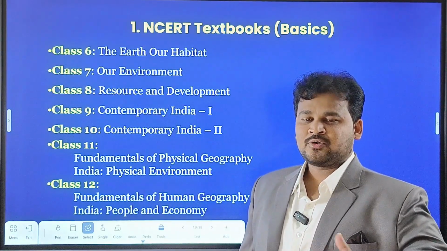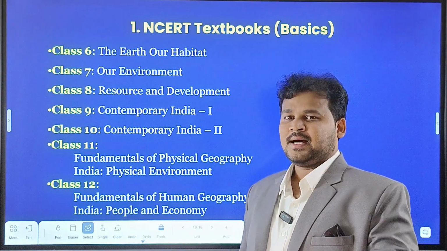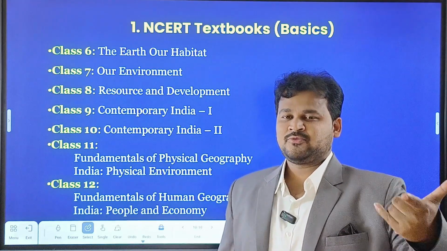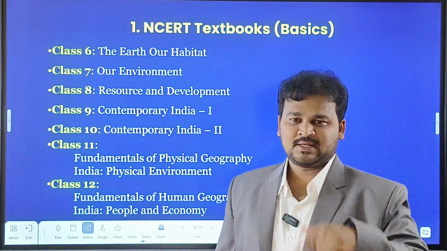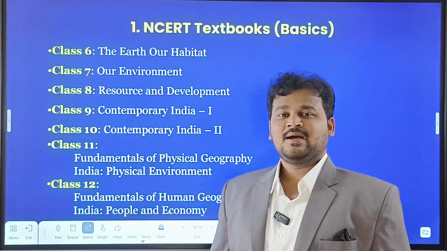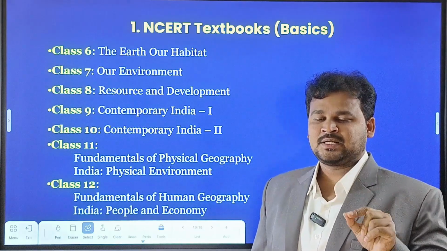If you don't have time, then you can read class 11 and 12. If you have more time, you can read from 6th class onwards. If you don't have the time, then you should read the class 11 and 12 books.